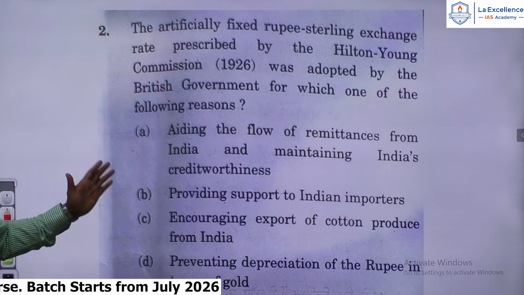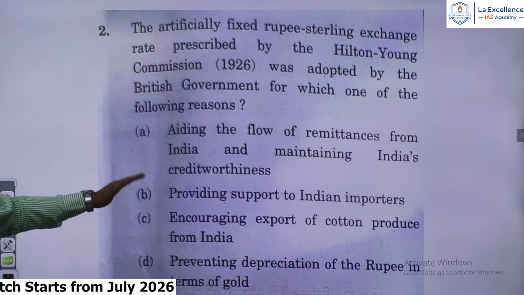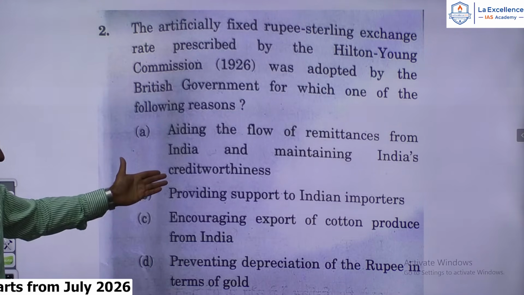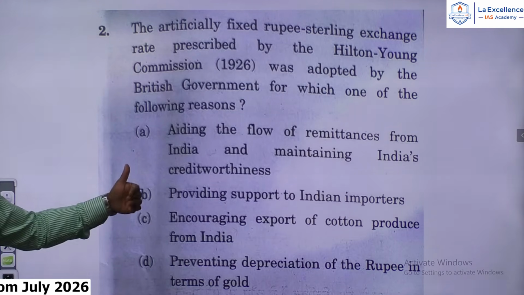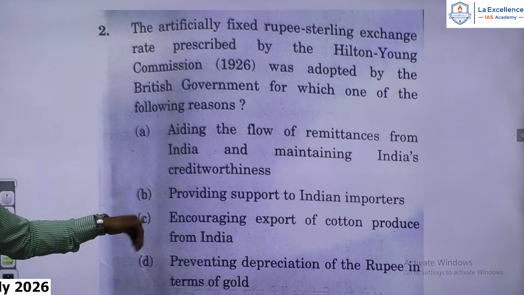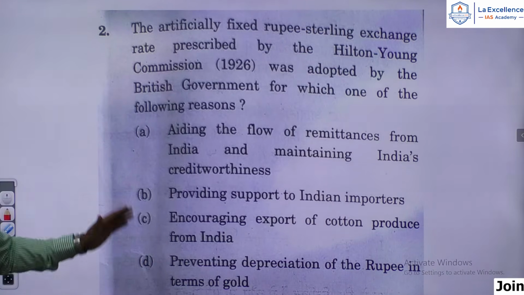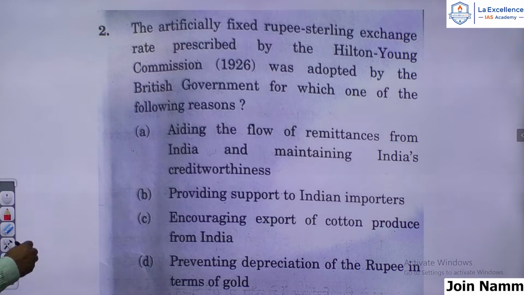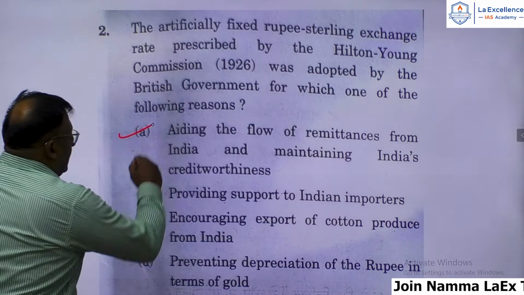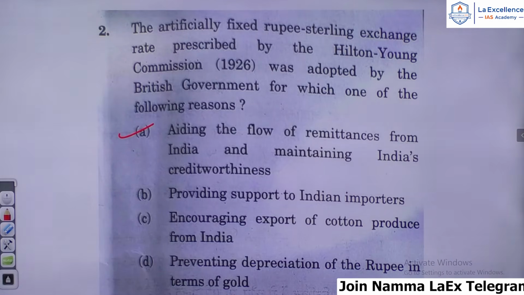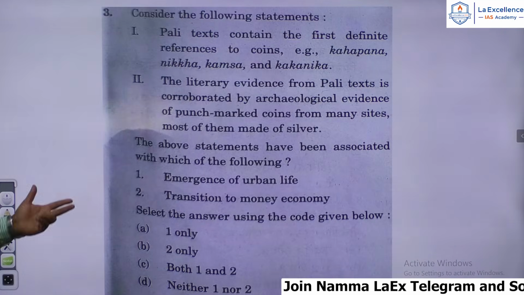So among the choices given: aiding the flow of remittances from India and maintaining India's creditworthiness, providing support to Indian importers, encouraging export of cotton produced from India, preventing depreciation of the rupee in terms of gold. The answer for this question is A. Aiding the flow of remittances from India and maintaining India's creditworthiness. Let us move to the third question.